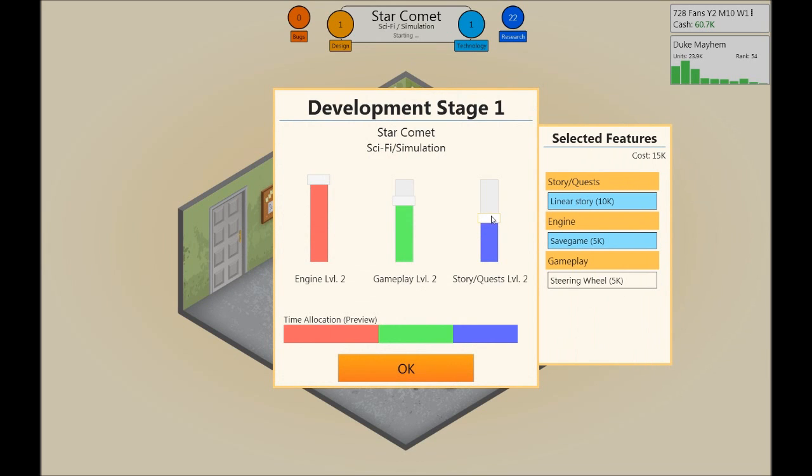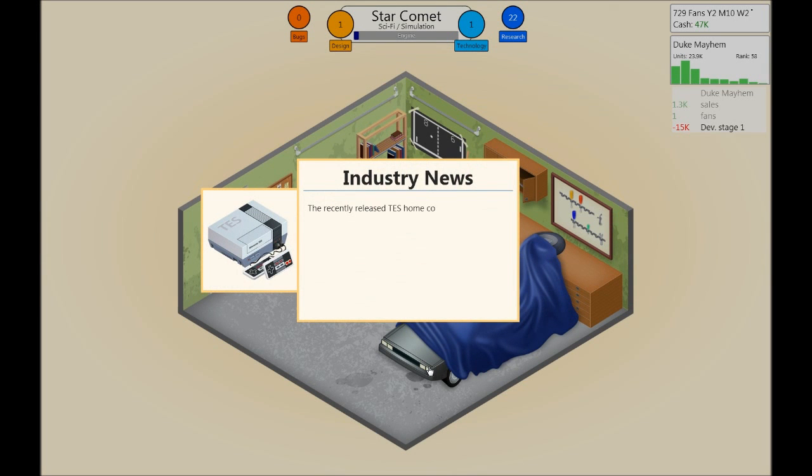No, don't need a steering wheel again. Gameplay. Yeah, let's focus on the gameplay. It's a simulator, so don't really need much story quest, I think.